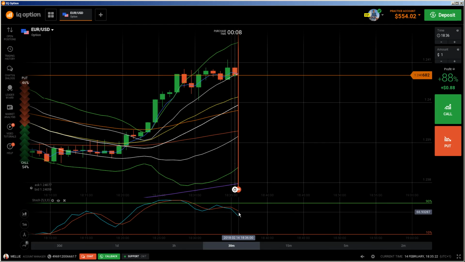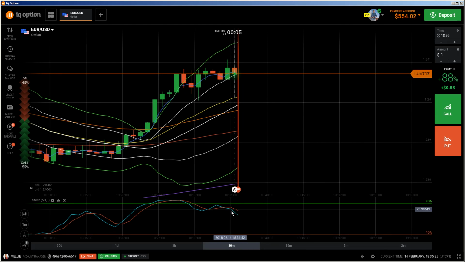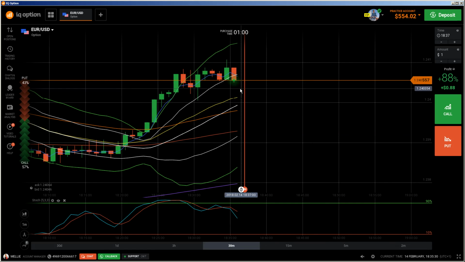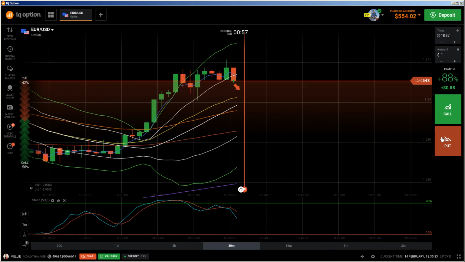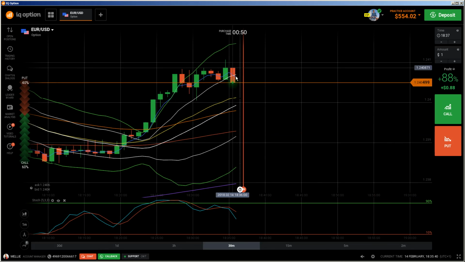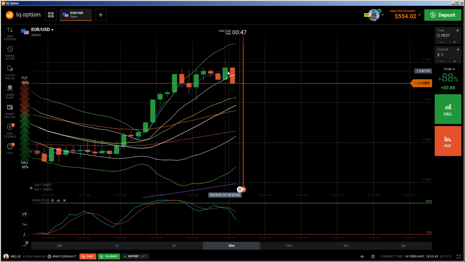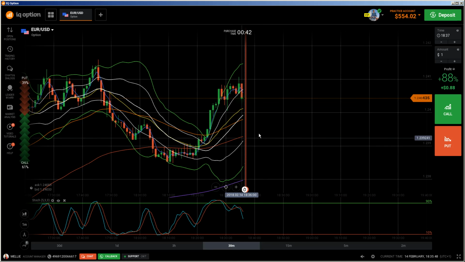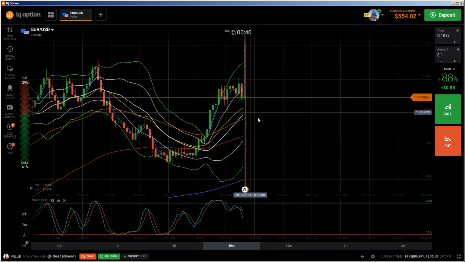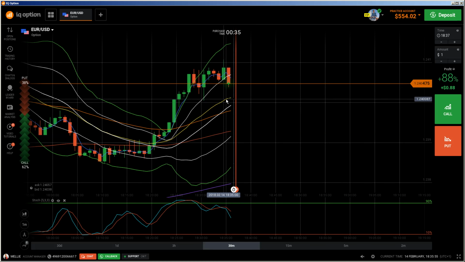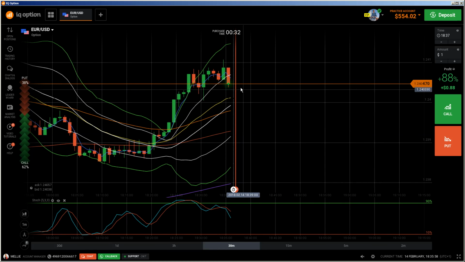So now we are heading down. Both stochastic lines, the fast and the slow one, are heading down. Yes, and you see we are going down, and maybe on the next one there will be some trade opportunity. But we have to see what is going on, because this is some kind of engulfing candle here. As you see, this is an engulfing candle, but we are in an uptrend. We have here the 200 EMA, the 100 EMA, the 50 EMA, the 20 EMA, and the 20 EMA is already going somewhat flat, which means that the price can soon be coming to this point.